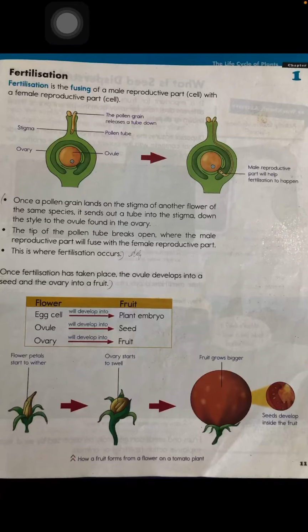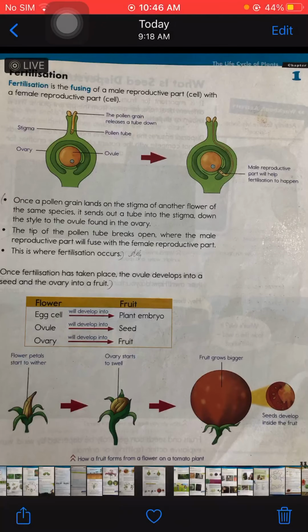Through fertilization a seed is formed, and after that a fruit is formed. It is very important because this process makes a seed or a fruit.